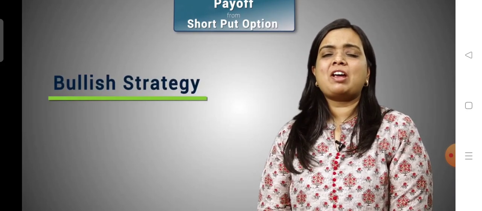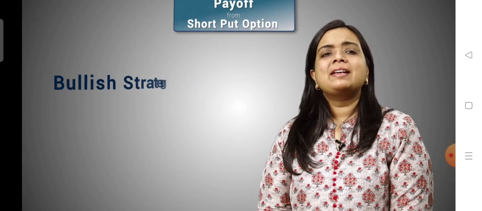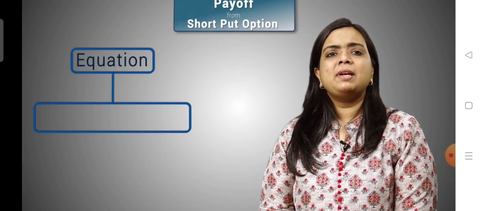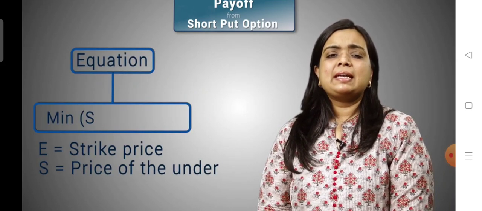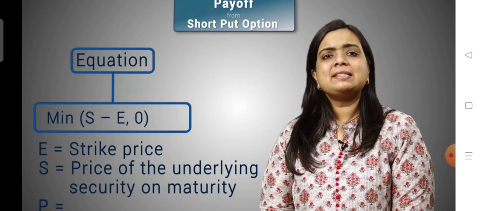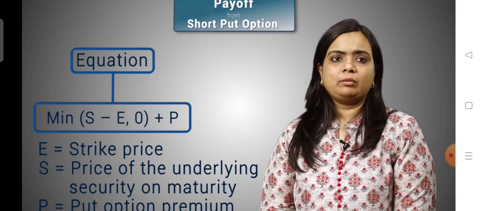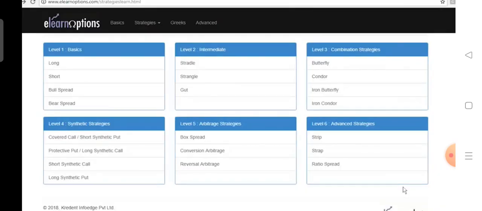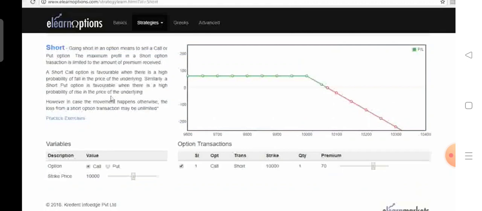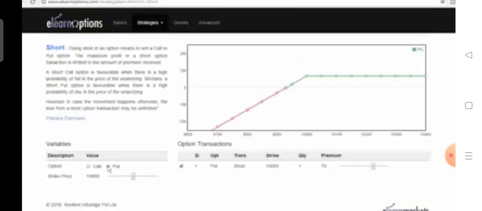It is a bullish strategy, and the payoff can be given by minimum of spot minus E, 0 plus P. So let us have a look at the payoff diagram of a short put option. We click here and we click put. So what is a short put strategy?